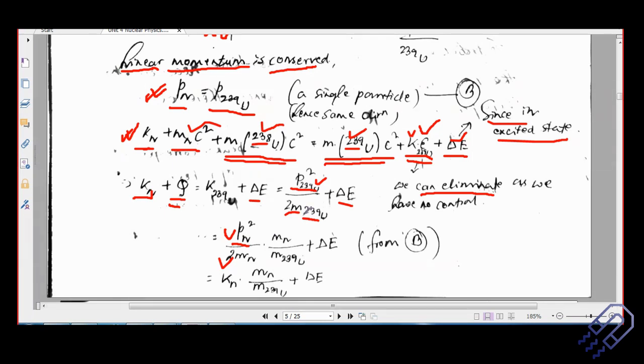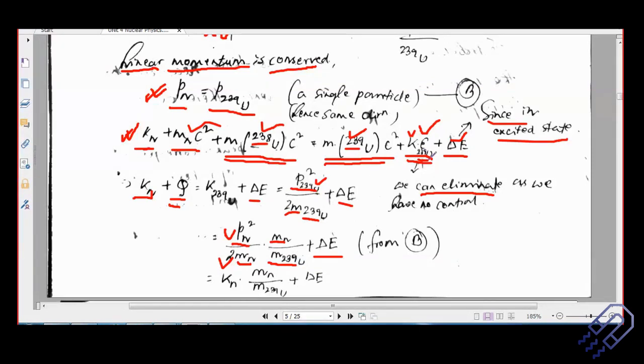I cannot say that the mass of neutron is equal to the mass of uranium-239, obviously. So we have to just divide and multiply by Mn, so that we are not doing anything invalid here. And then we have got mass of uranium-239 plus delta E. Okay. So now you see what I have done is I have eliminated the kinetic energy part of uranium-239,